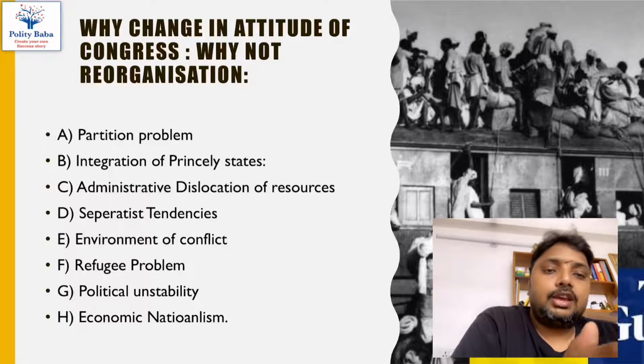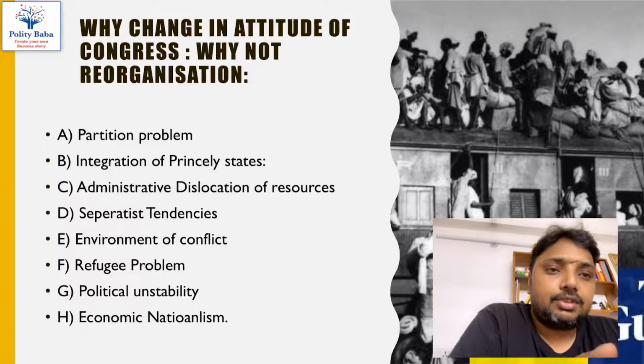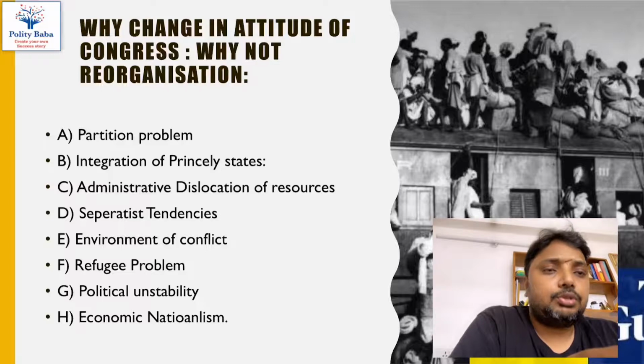However, we will notice that Congress was always in favor of creation of the states on the basis of language before the independence, but suddenly with the creation of Pakistan, Congress will make a U-turn, and in order to justify its U-turn the Congress will form two committees.